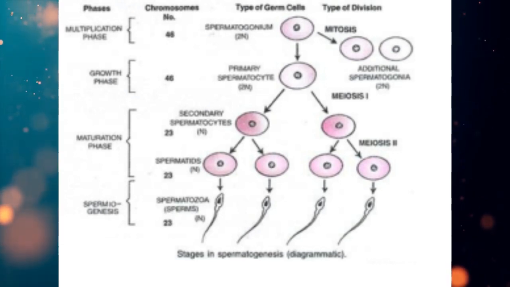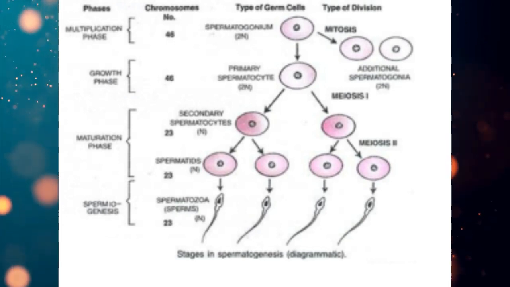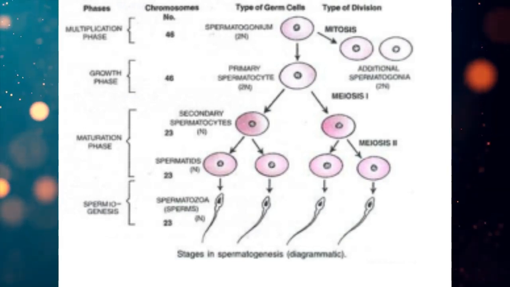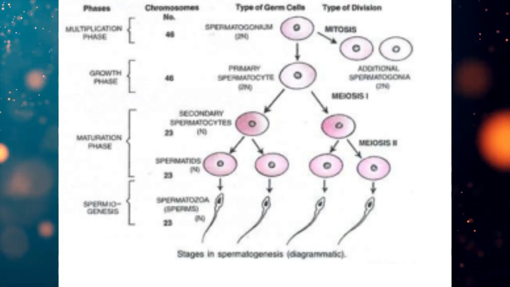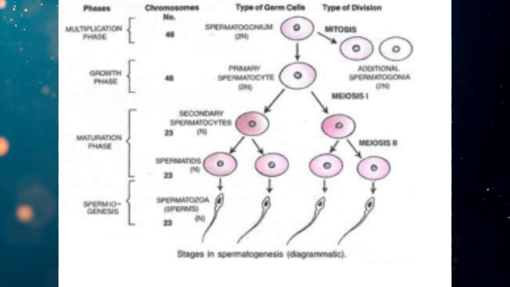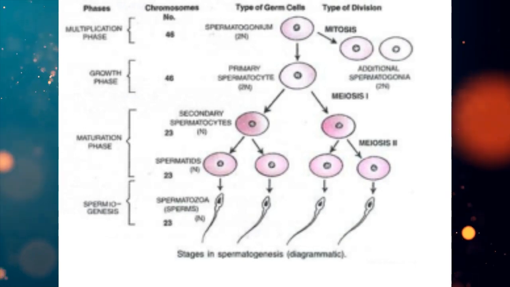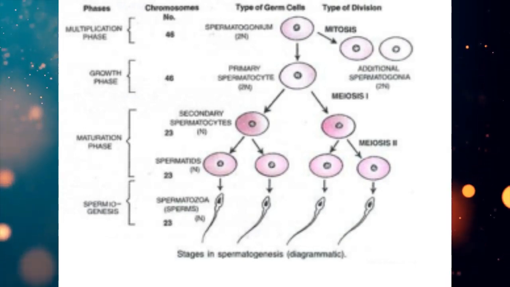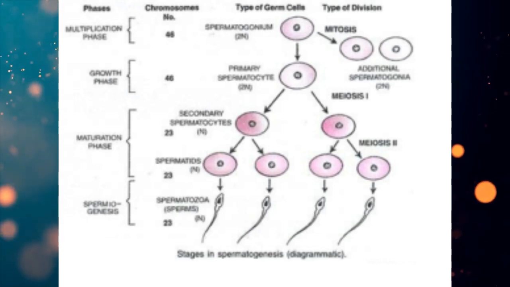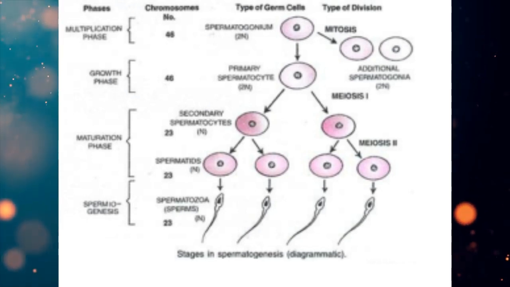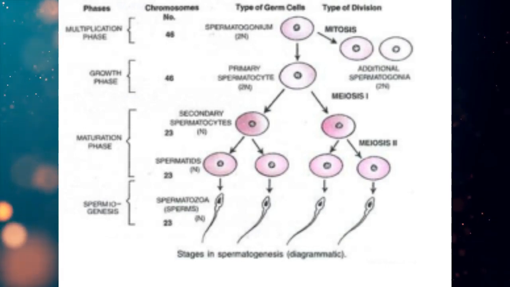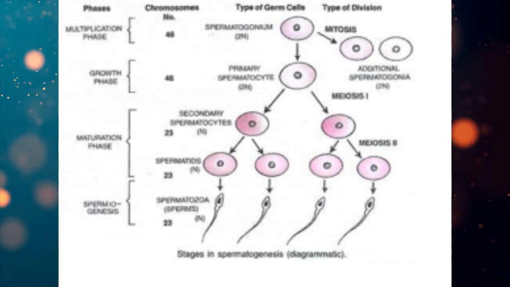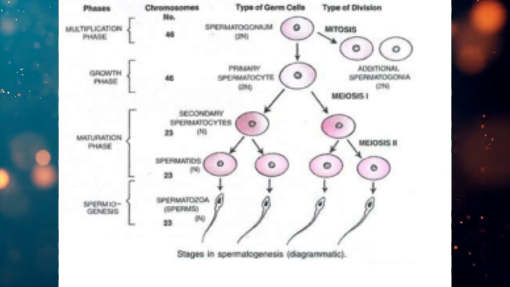Again I repeat, listen carefully students. During the formation of the spermatid, firstly the spermatogonia are produced by the mitotic division of the primordial germ cell. Then the spermatogonia, which are diploid in nature, enter into the growth phase where they accumulate food and their size increases, and they are called the primary spermatocyte. So the primary spermatocyte has 2n number of chromosomes.